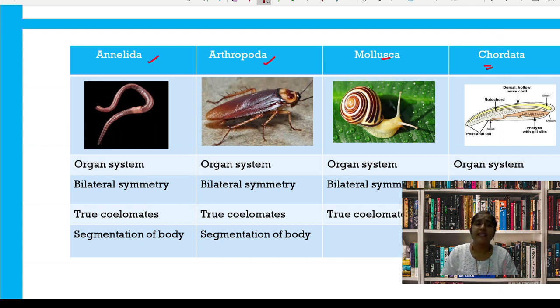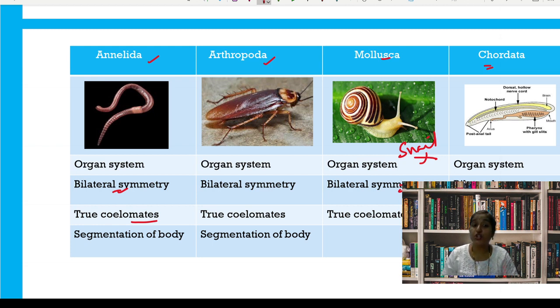The next one is bilateral symmetry. It means the body can be cut in a single plane into two equal halves, right and left half. This is also seen in annelids, arthropods, mollusks and chordates. But in mollusks, the snails, they don't have this bilateral symmetry. And true coelomates means they have a true coelom, a body cavity. All these phyla have a true body cavity.